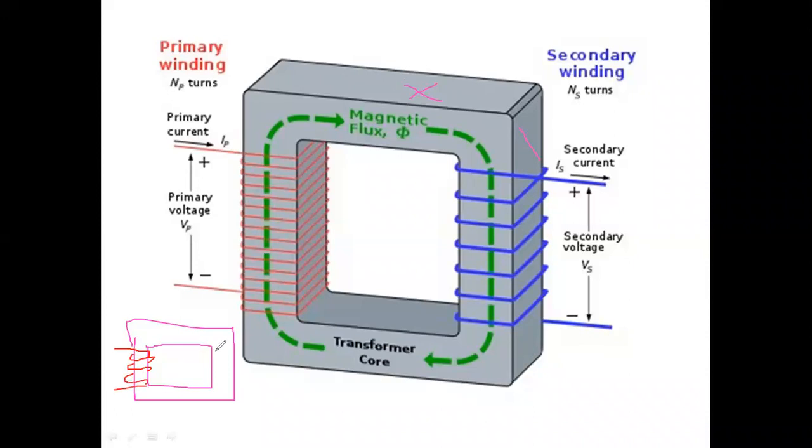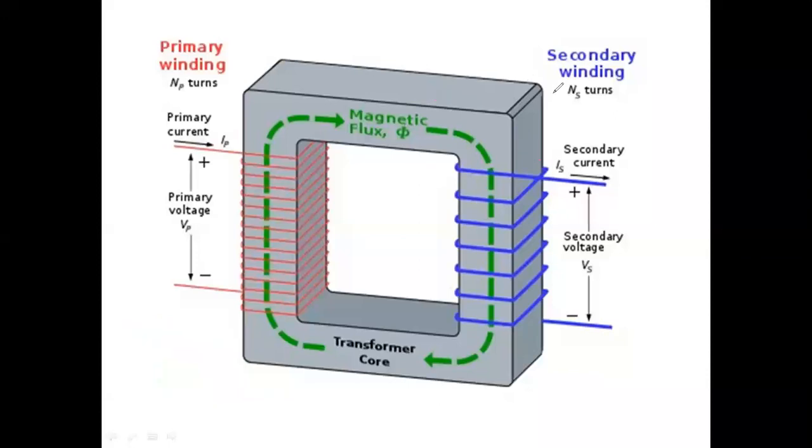Then you can take the secondary winding directly. This is the secondary winding. You can take it like that. So the primary winding should be more, the secondary winding should be less. Like that you have to take it out.